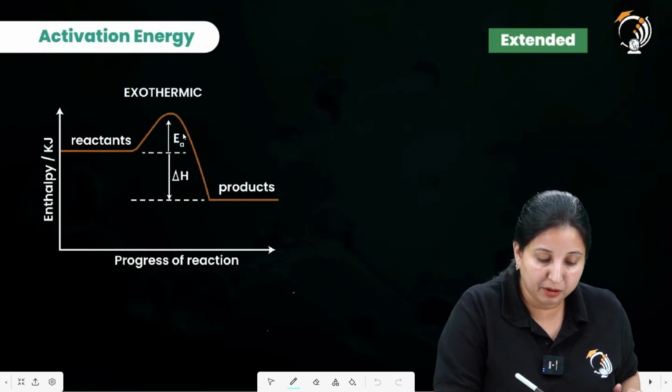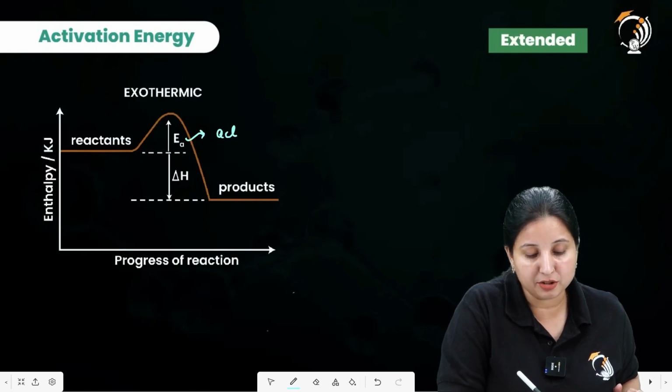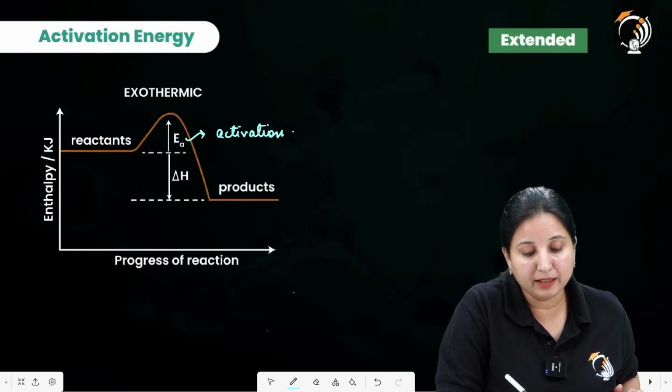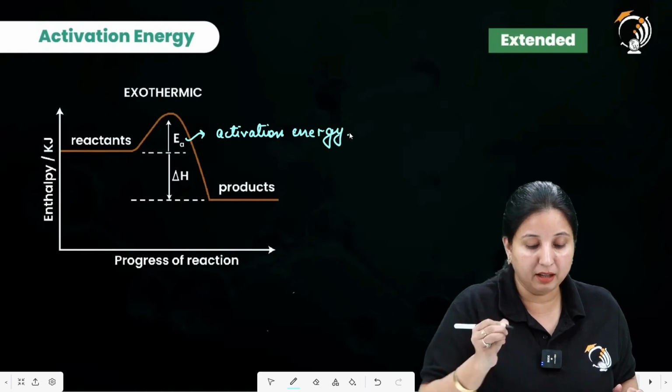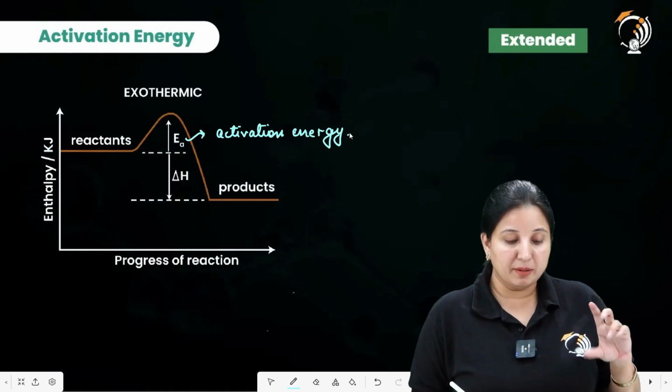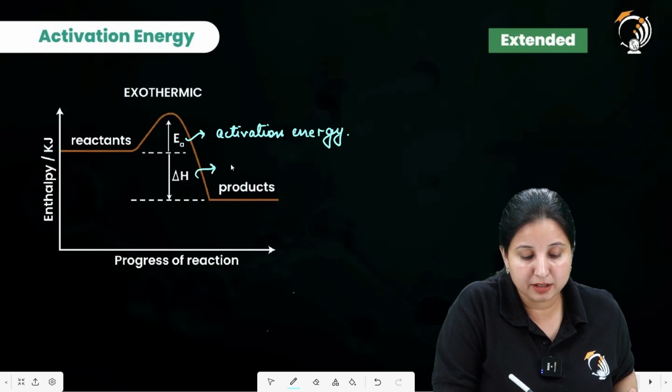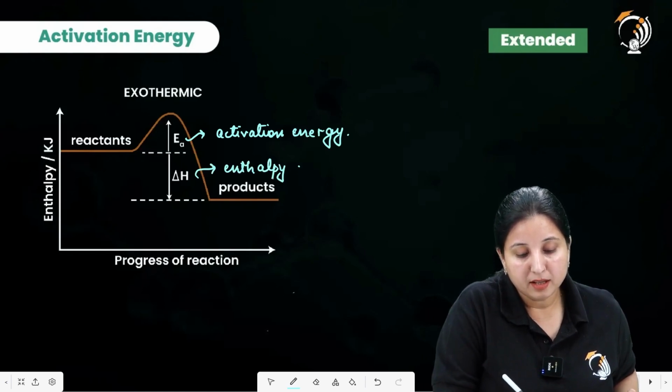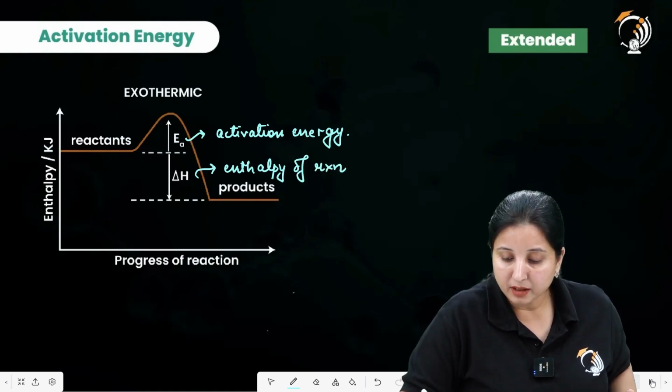So in that particular case, I am having this as the activation energy. Remember one thing, that activation energy we denote by the letter Ea, E in the uppercase and A in the lowercase, and the rest of the amount remains the delta H, that is your enthalpy of the system, or you can say of the reaction.